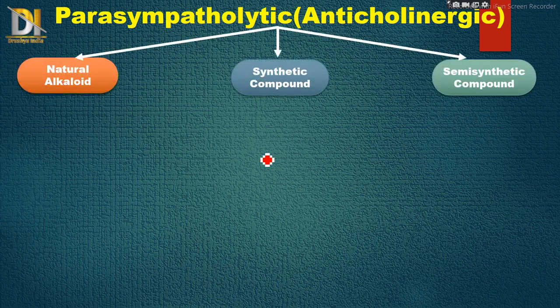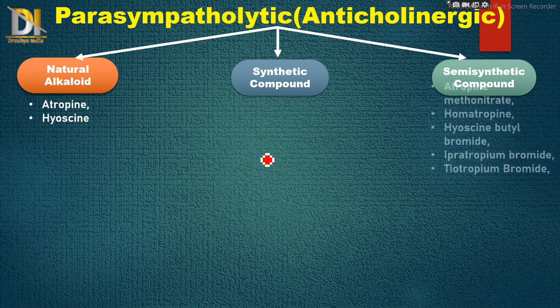They are mainly classified into three types, based on where they are derived from: natural alkaloids, synthetic compounds, and semi-synthetic compounds. First one, natural alkaloids. In this there are mainly two drugs, atropine and hyoscine. Under hyoscine there is one more drug known as scopolamine, but it is an isomer of hyoscine only.